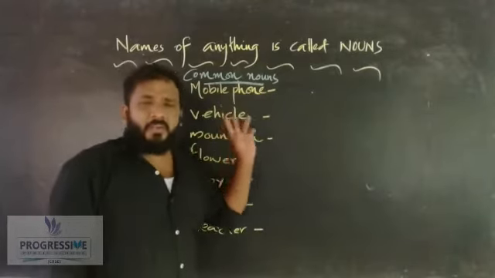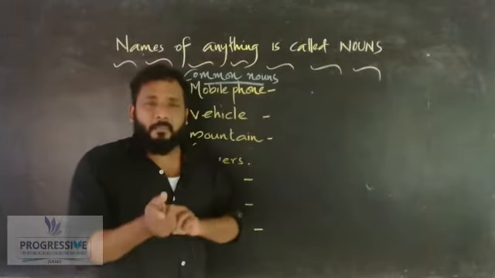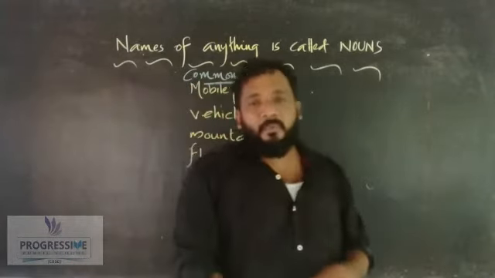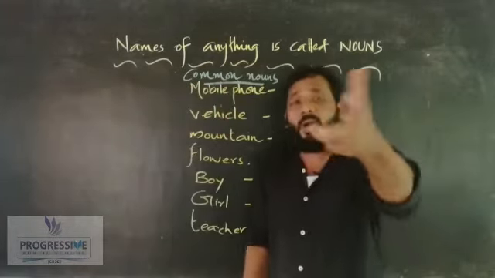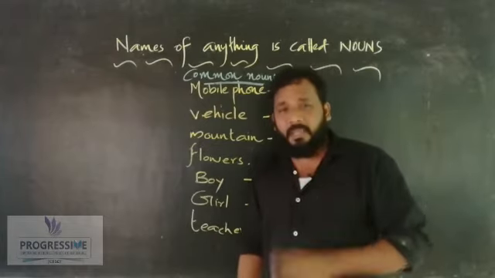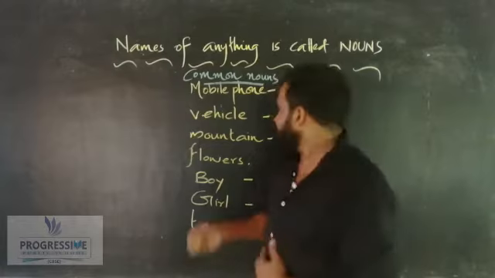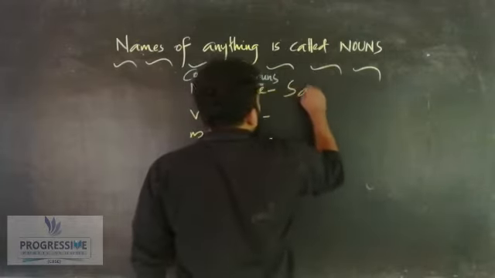Mobile phone. We are using different types of mobiles, or different companies. Okay, mobile phone. Can you tell me some of the companies? Which company are you using? Which brand are you using for your mobile phone? Is it Huawei or Samsung? Yeah, Samsung. Okay. So here I am writing Samsung.